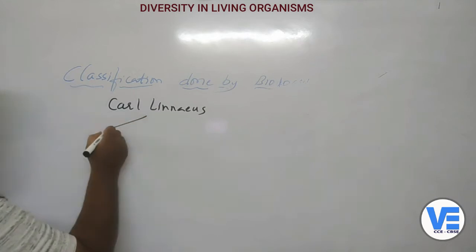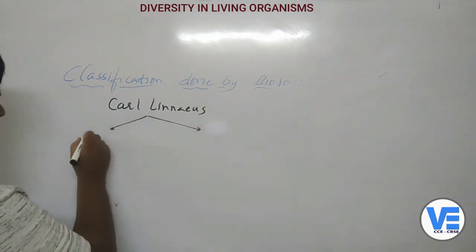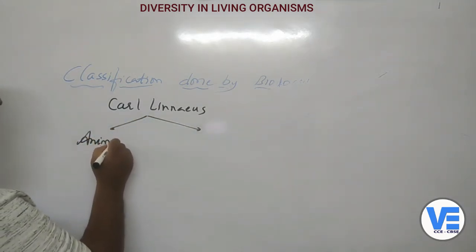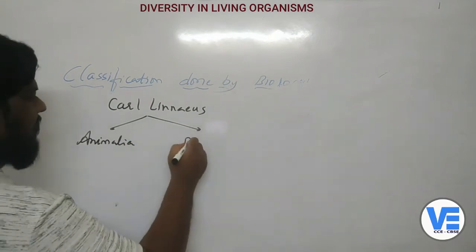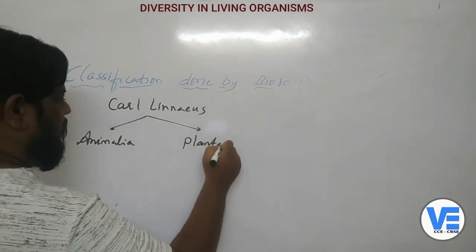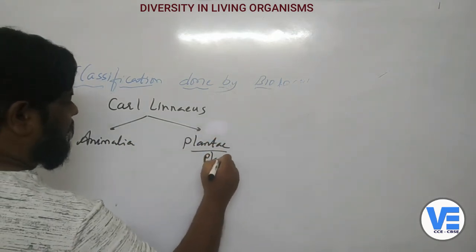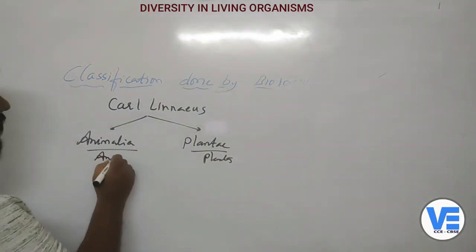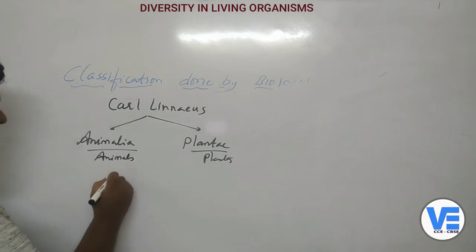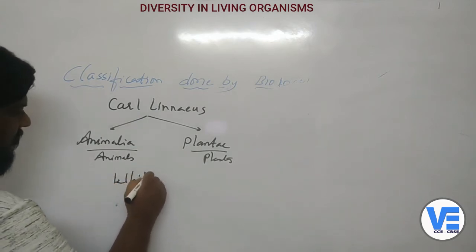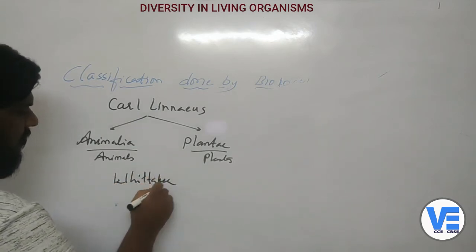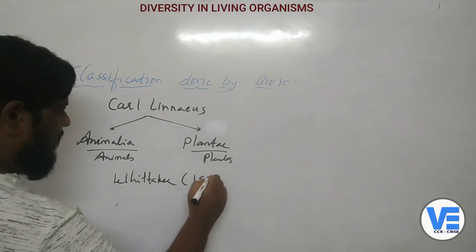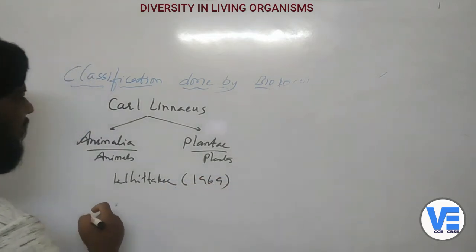Carl Linnaeus said there are only two kingdoms: Animalia and Plantae. And then came Whittaker in 1969.